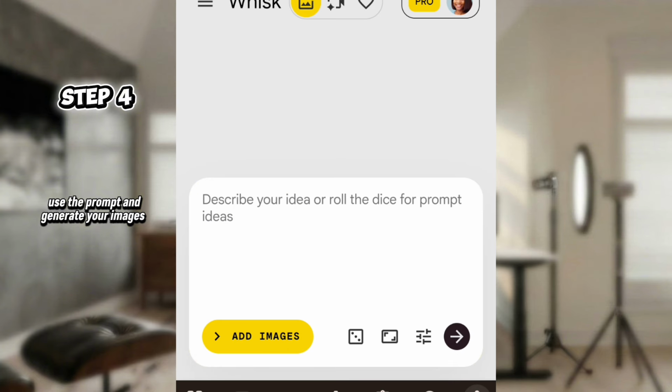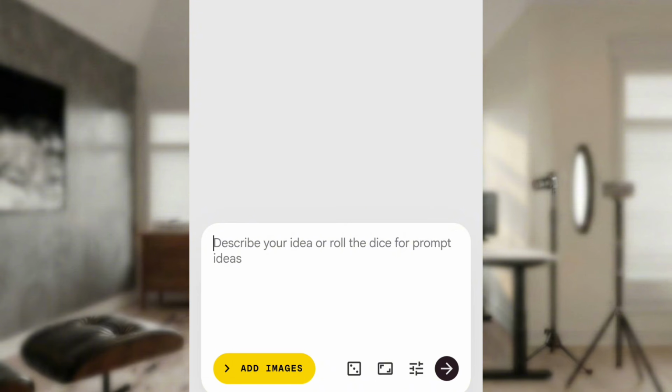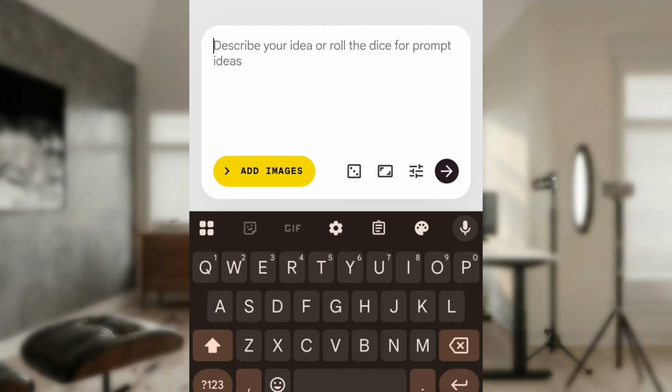Now we will copy the prompt from ChatGPT and paste here. Now go back to ChatGPT and copy the prompts one after the other. That's the prompts for the images. I don't know if you understand what I mean. That's the prompts that will generate all the characters, that's the actors in the movie. You get. So I'll go back to ChatGPT to copy those prompts. I'll copy them one after the other, paste them here, and get my images.